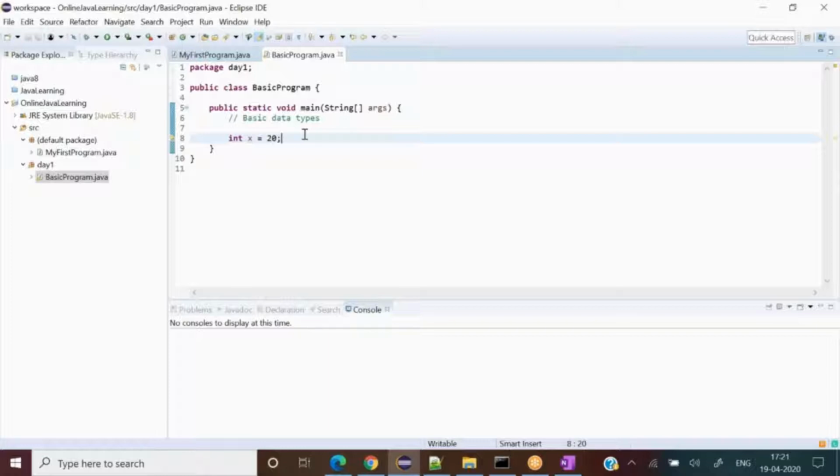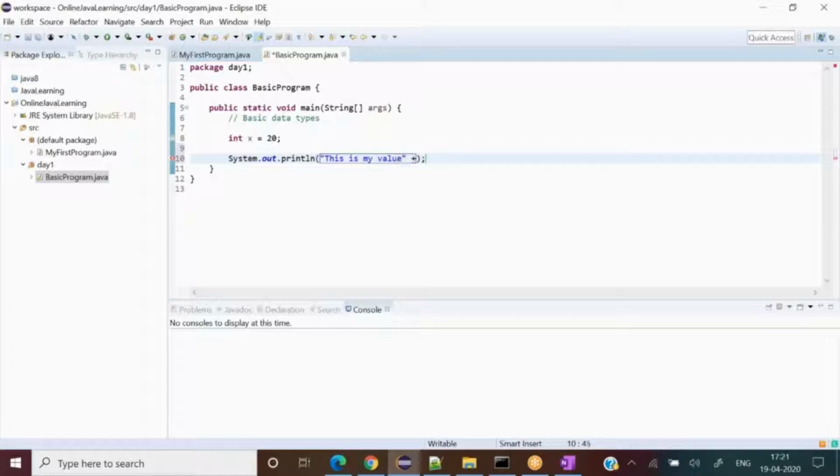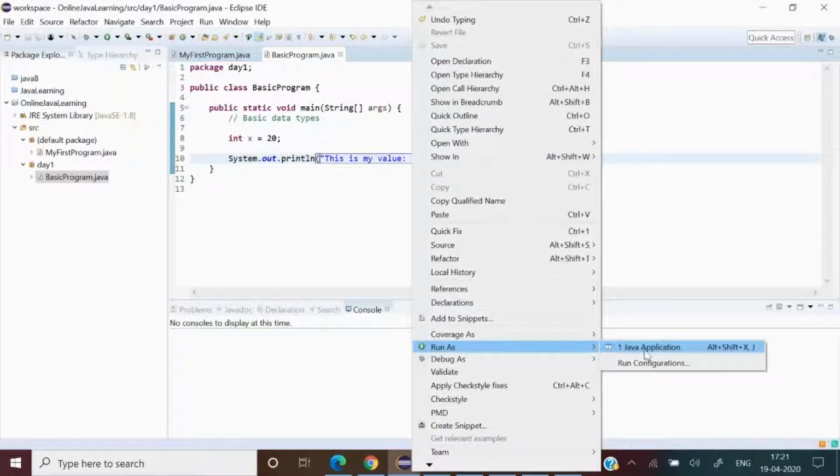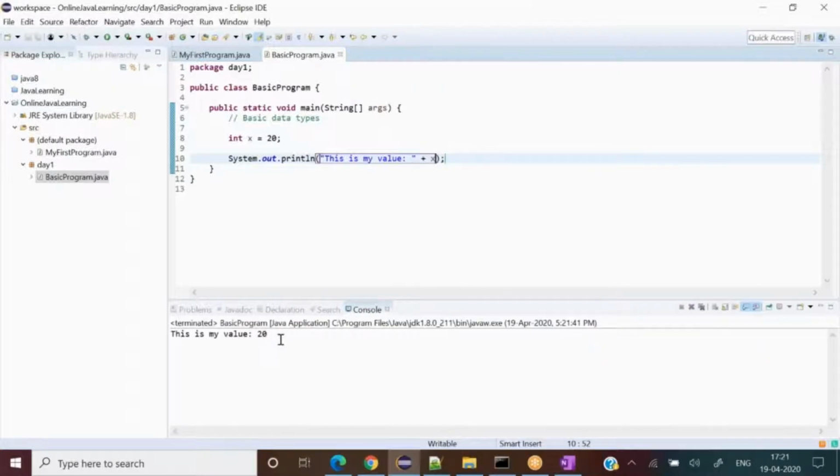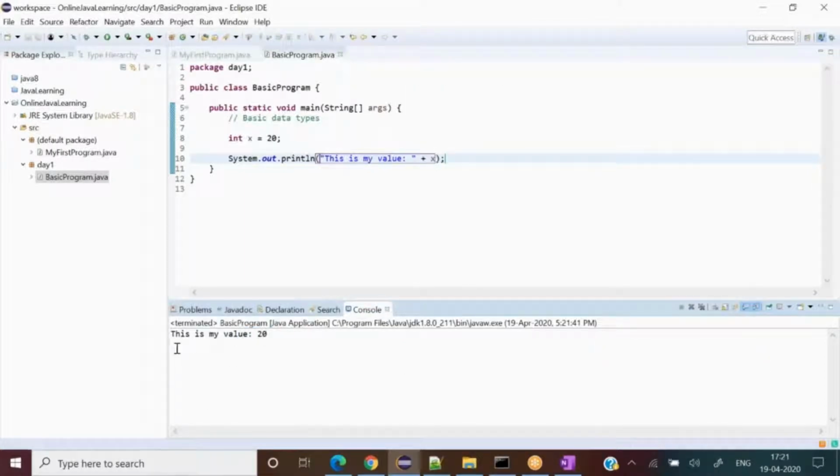Yes. So if we try to print this particular thing also, for example, this is my value and x, if I run it, the program will show me over here.